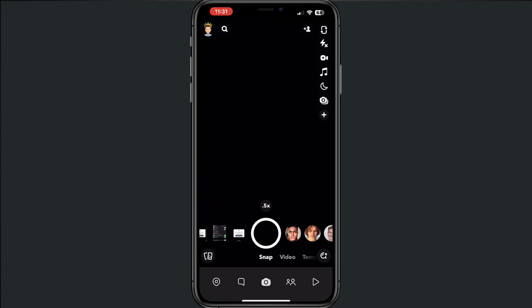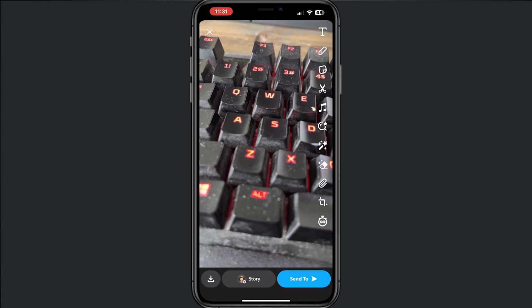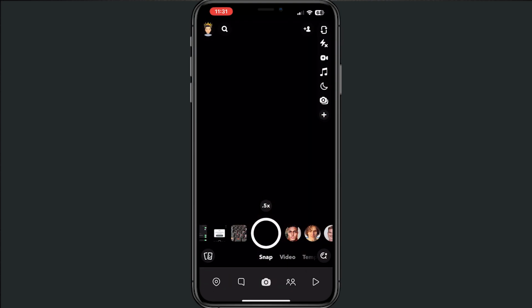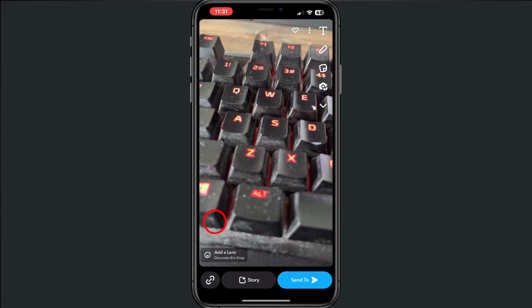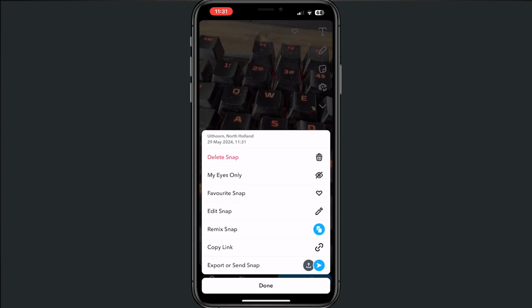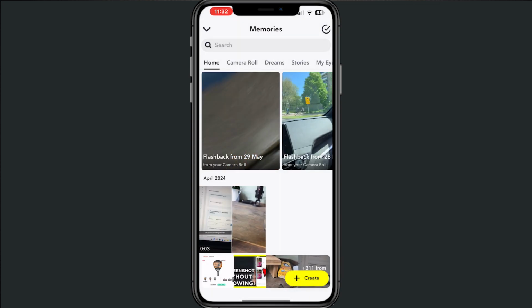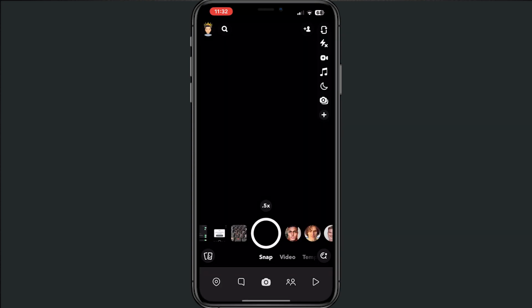Alright, the next option is make a picture with Snapchat, keep on save, go back, tap on my camera roll, the picture that I made, tap my finger for 3 seconds on the screen, leave it, My Eyes Only, and then do move again. Alright, this is seriously how easy it is.